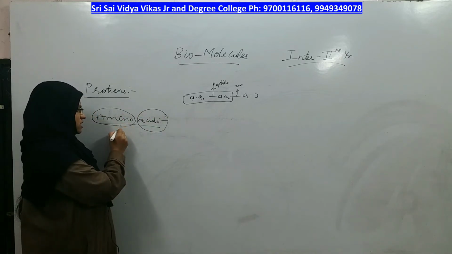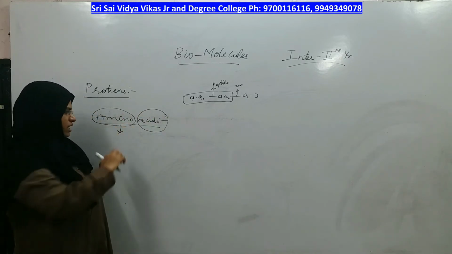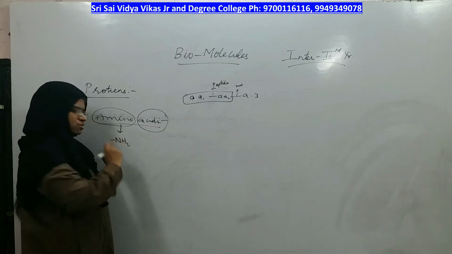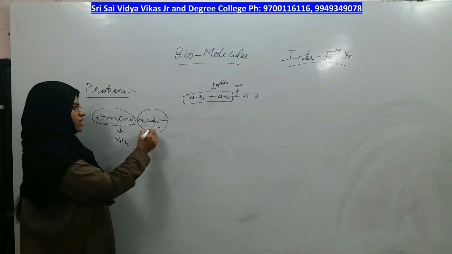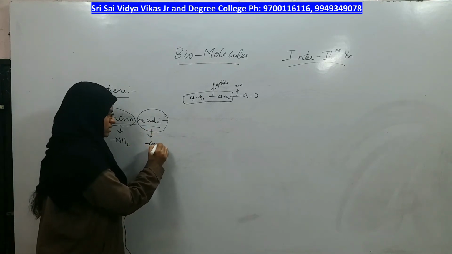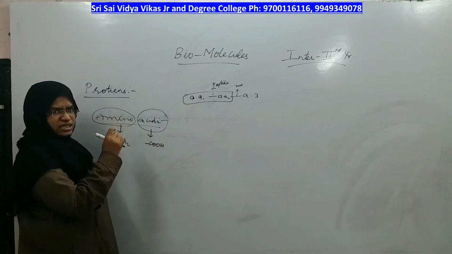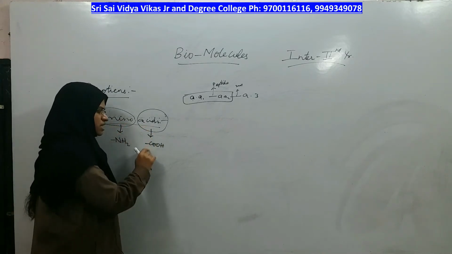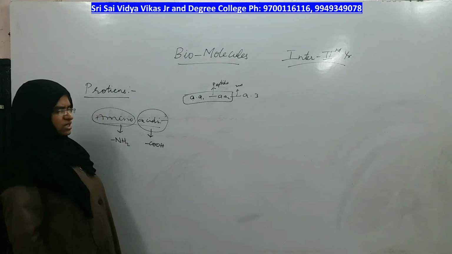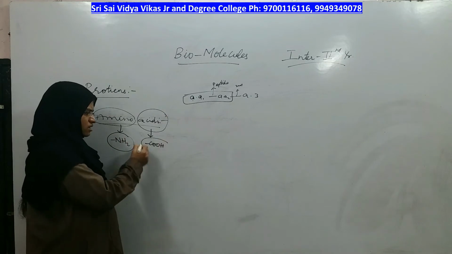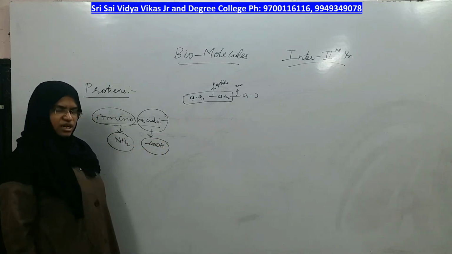Amino means what? The group which indicates amino. Wherever amino comes, it is nothing but the NH2 group. In the same way, what does acid group mean? It is organic in nature, all carbon, hydrogen, nitrogen compounds only. Therefore, acid means COOH is the acid, right? Amino means NH2. This is basic in nature, this is acidic in nature, right?